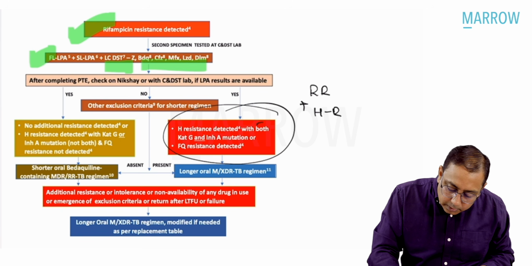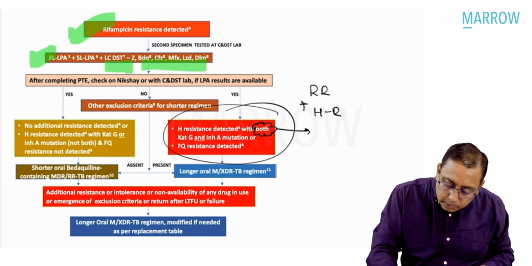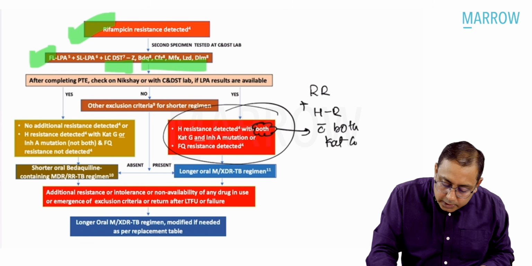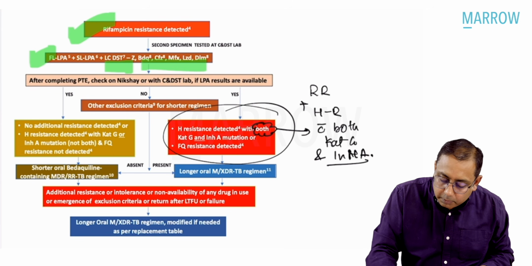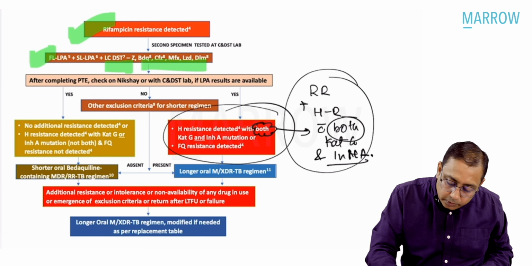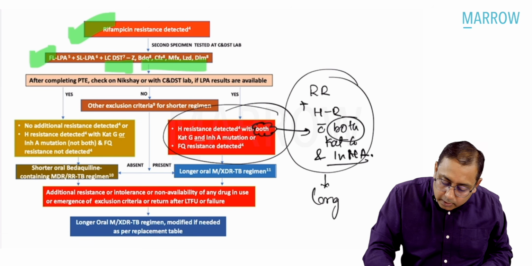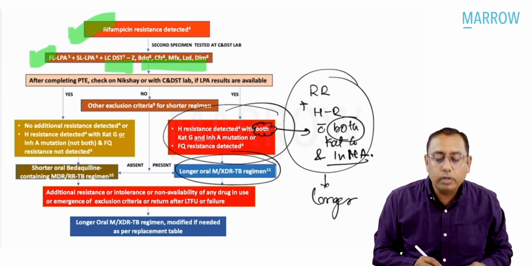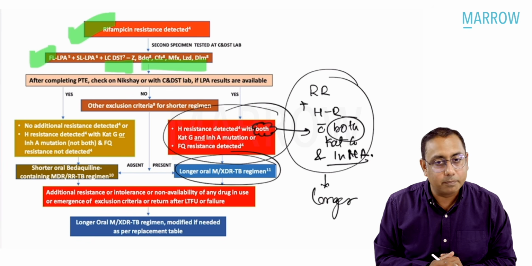And with both, the main game changer over here was with both CAT G gene and INHA mutation. With both gene mutation, with dual gene mutation, we are going to give these people the longer oral bedaquiline containing regime. Are we getting this?